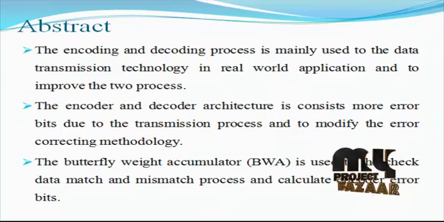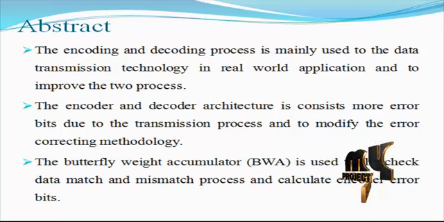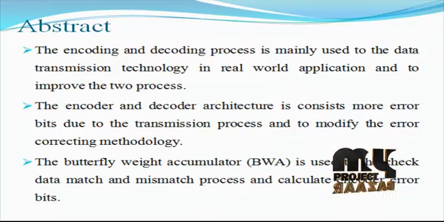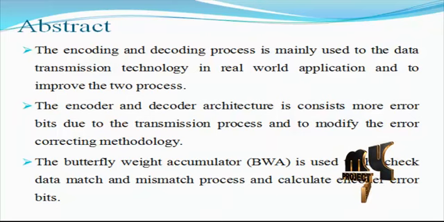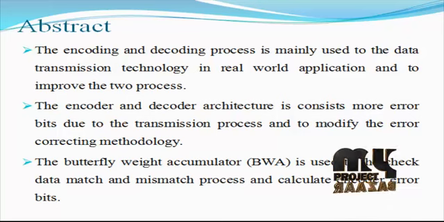Based on the fact that the codeword of error correcting codes is usually represented in a systematic form consisting of the raw data and the parity information generated by encoding, the proposed architecture parallelizes the comparison of data and that of the parity information to further reduce the latency and complexity level. In addition, a new butterfly formed weighted accumulator is proposed for the efficient computation of Hamming distance.